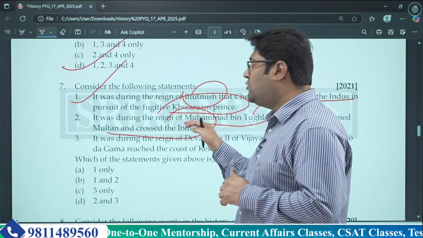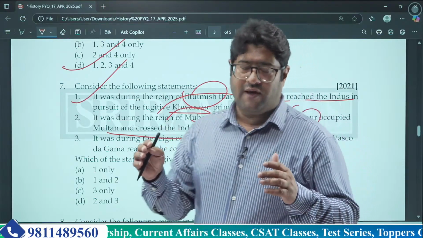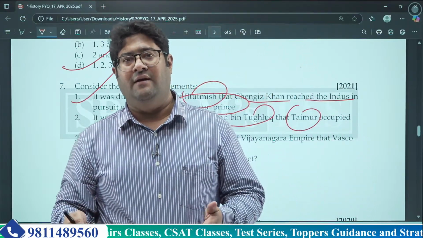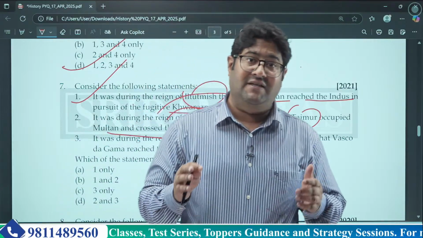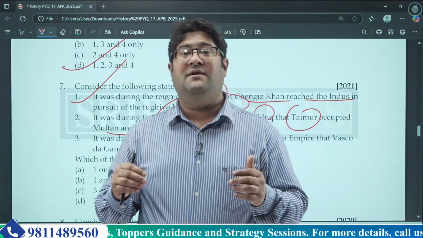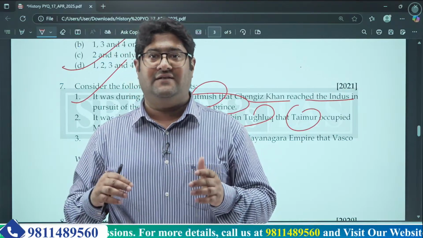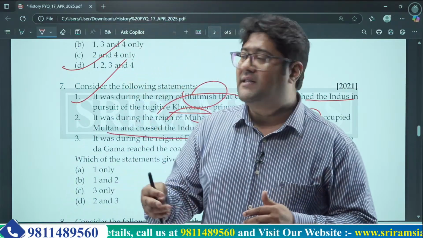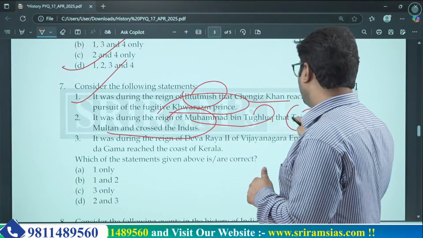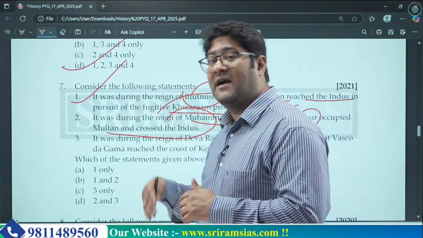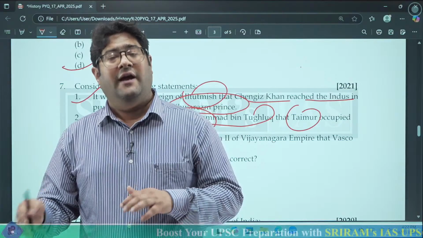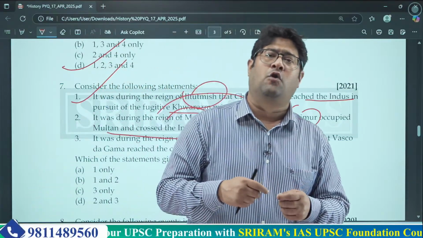Muhammad bin Tughlaq was a strong ruler. Of course there were a lot of issues during his reign, but still he was a very strong ruler. So would it be possible for an invader to come during his reign and start occupying some region under Muhammad bin Tughlaq? It is hard to comprehend.